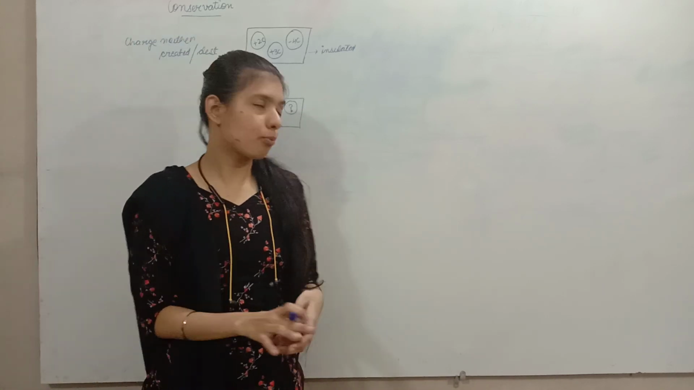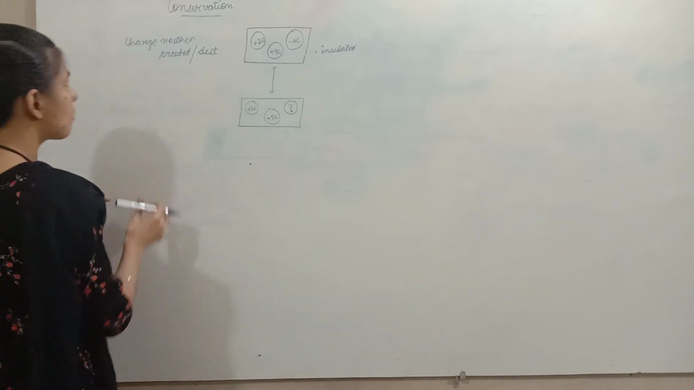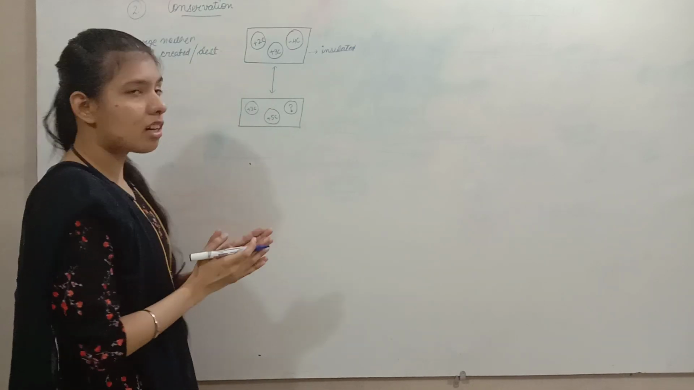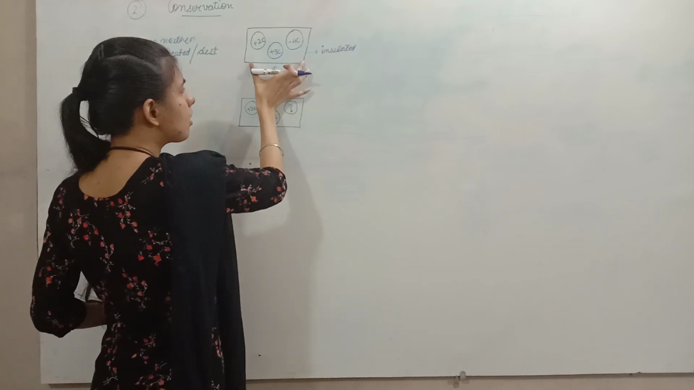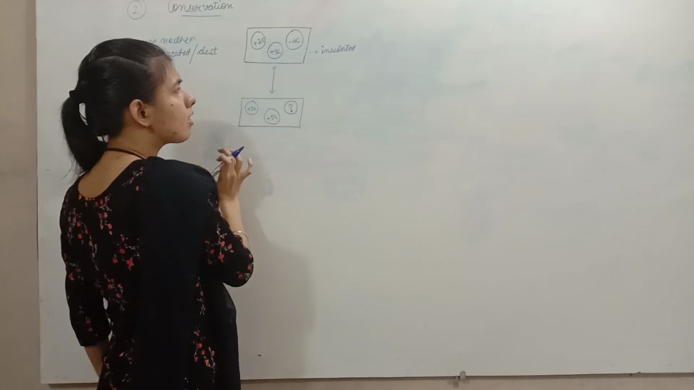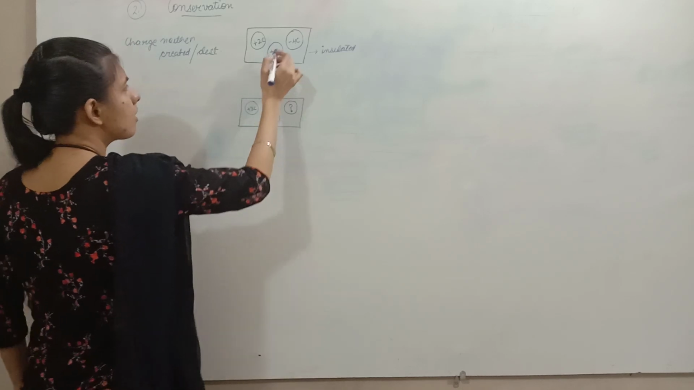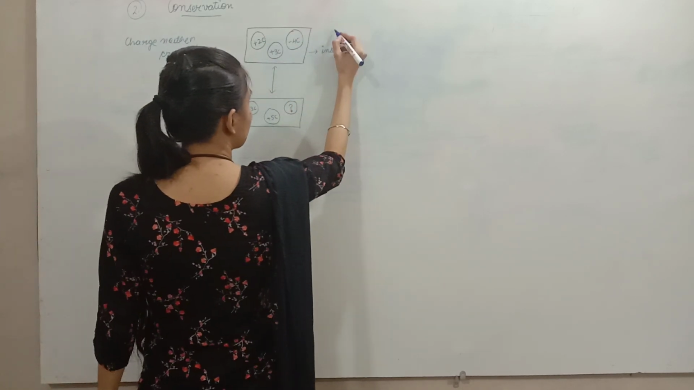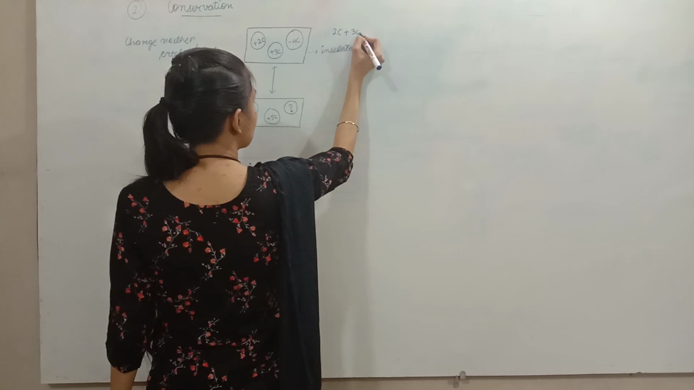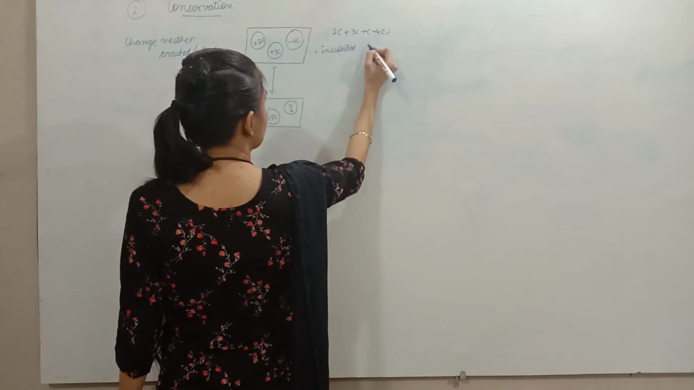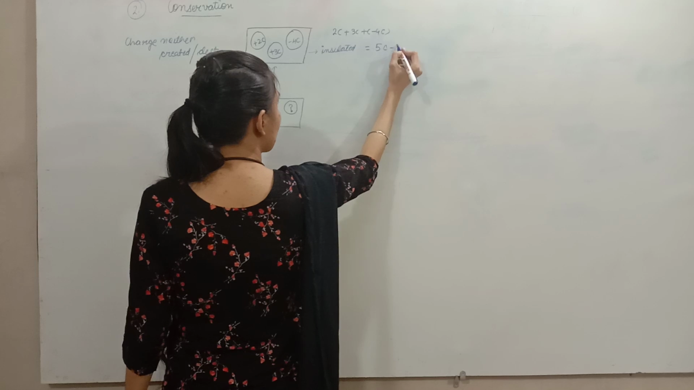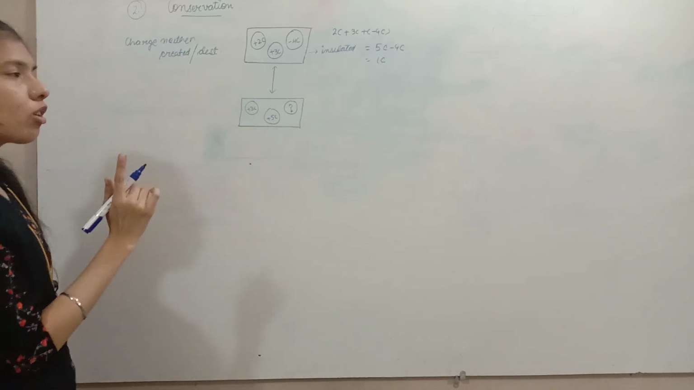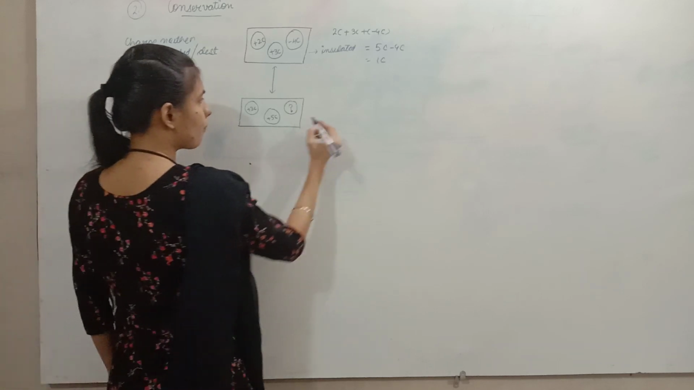What we will do? We know from the second property that the total charge on the system is conserved, means the charge on this system will be equal to the charge on this system. So एक काम करते हैं, सिस्टम का टोटल चार्ज निकाल लेते हैं, which will be 2 coulomb plus 3 coulomb minus 4 coulomb, which is equal to 1 coulomb. So इस सिस्टम पर भी टोटल चार्ज 1 coulomb होगा.